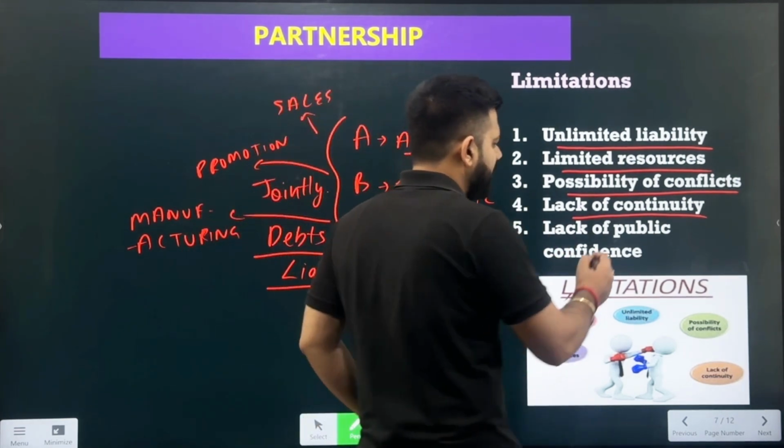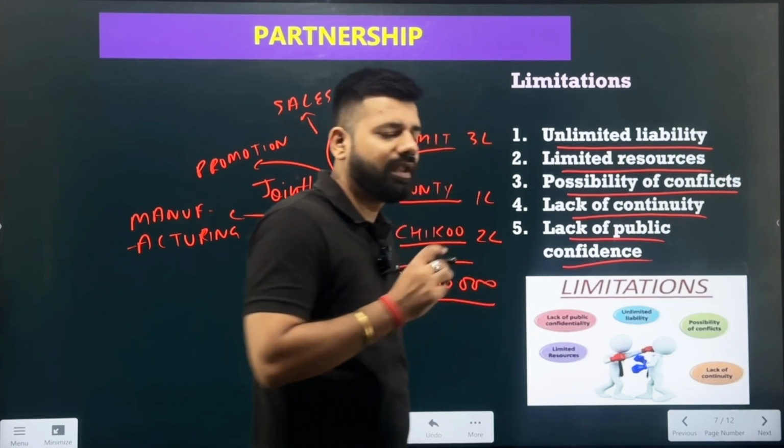If we talk about the next point, lack of public confidence. The public does not have confidence in the partnership. What is the reason behind this? Because the partners are maintaining secrecy in the business. If the public is not aware of the accounts of the partnership, the assets, the liabilities, the profits and losses they are making, how can the public even have confidence in the business? The public does not have confidence because all the secrecy is maintained between the partners. So the public is not interested in investing in their business.